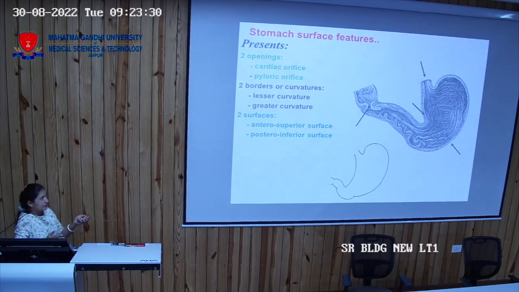So this is the lesser curvature of the stomach and this one is the greater curvature. So on the right side of the stomach is the lesser curvature, towards the left side of the tubular structure is the greater curvature. Then you have two surfaces. If you see this stomach anatomically, it is raised somewhat because of the retroperitoneal organs which are situated behind the stomach. So it has two surfaces, anterior and posterior, which becomes anterosuperior, and the posterior one becomes the posteroinferior because it is placed obliquely. So anterosuperior and posteroinferior are the two surfaces of the stomach.